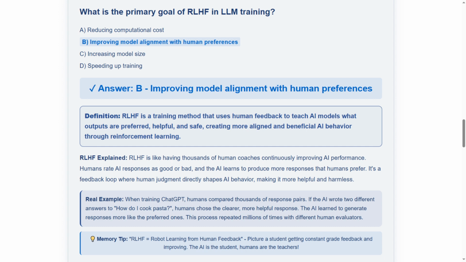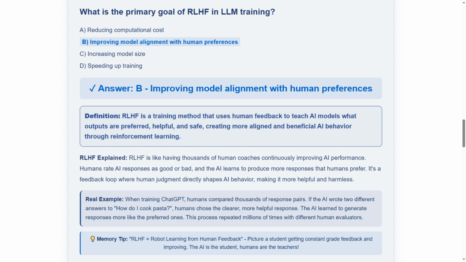We selected this because RLHF specifically uses human judgment to teach AI what responses people actually prefer, making the AI more helpful and aligned with human values. Here's the complete definition. RLHF is a training method that uses human feedback to teach AI models what outputs are preferred, helpful, and safe, creating more aligned and beneficial AI behavior through reinforcement learning. Simply stated, RLHF means humans teaching AI what's good.